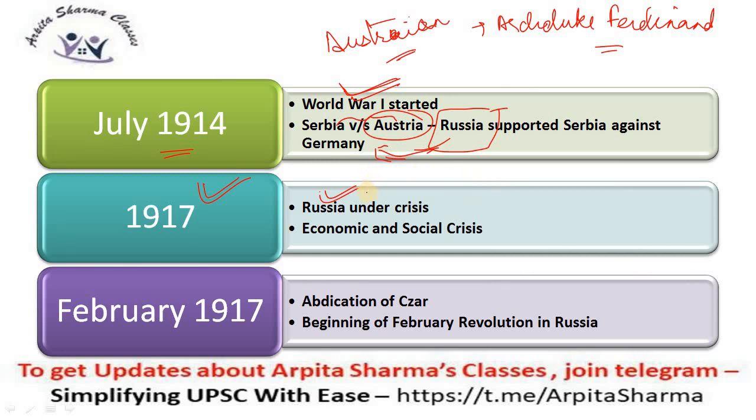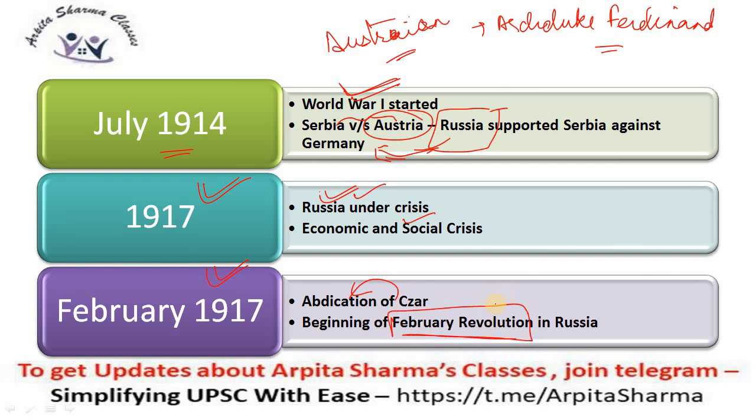Same happened with Russia as well, that it was under huge economic crisis, social crisis, because the morale of the people was quite down. It lost many of its soldiers in the World War, though it was on the winning side, but it could not handle the economic crisis it was suffering from. As a result, in February 1917, Tsar Nicholas II abdicated his position, and he tried to make his brother the ruler, but his brother refused, and thus began the February Revolution in Russia.